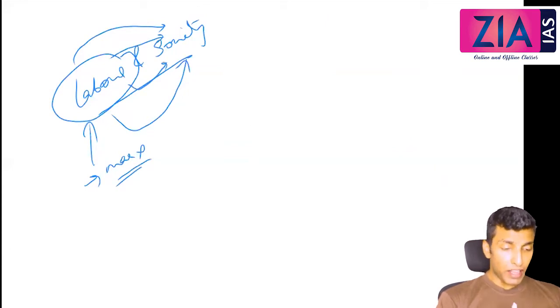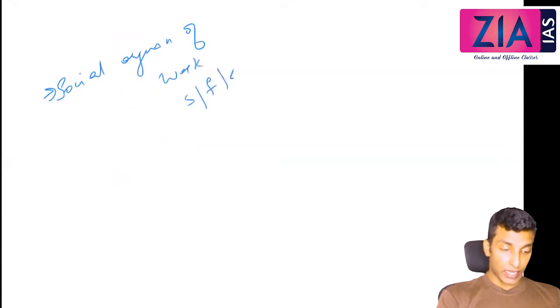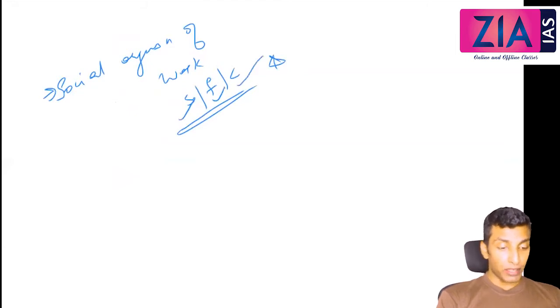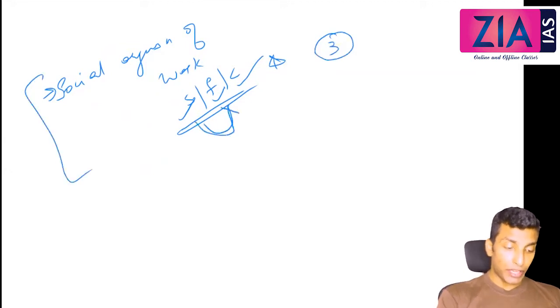So these are the 3 topics, a very simple chapter. You will never get a long question from here. 3 possible short notes are what we have discussed. Directly 3 topics are there in the syllabus. First one, social organization of work. This is going to be a short note, specifically like slave society, feudal society, capitalist society. So we need to prepare this: what is social organization in slave society, what in feudal society, what in capitalist society. From this single topic, 3 different questions can be asked. The comparison can also be asked, like between these 2.